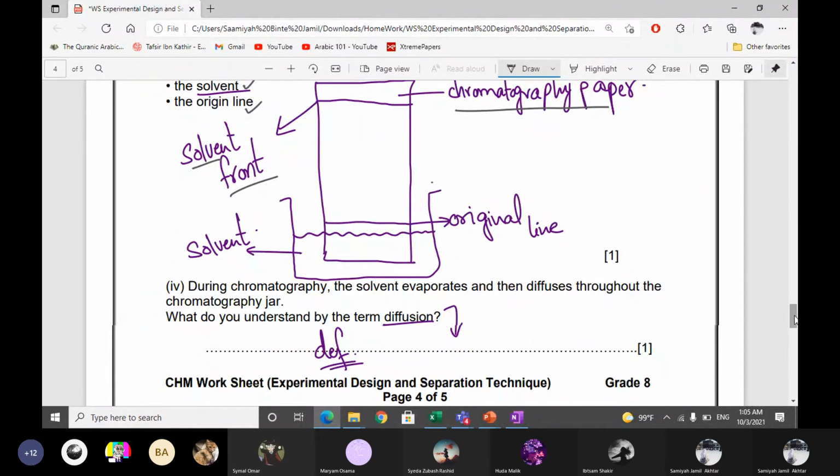Then during chromatography, the solvent evaporates and then diffuses through the chromatography jar. What do you understand by the term diffusion? It is the net movement of particles from an area of high concentration to an area of low concentration.